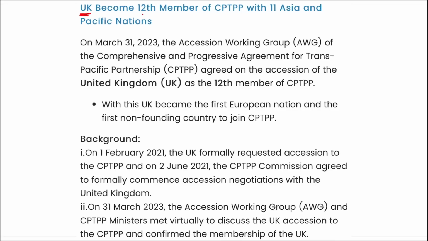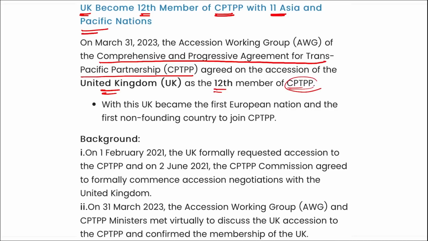Next, the UK became the 12th member of CPTPP and the 11th Asia Pacific nation. I repeat, recently the UK has become the 12th member of CPTPP. What is this CPTPP? It is the Comprehensive and Progressive Agreement for Trans-Pacific Partnership, and they have agreed to make the UK the 12th member of CPTPP. Also remember, with this the UK became the first European nation and the first non-founding country to join the CPTPP. Correct? Remember this.